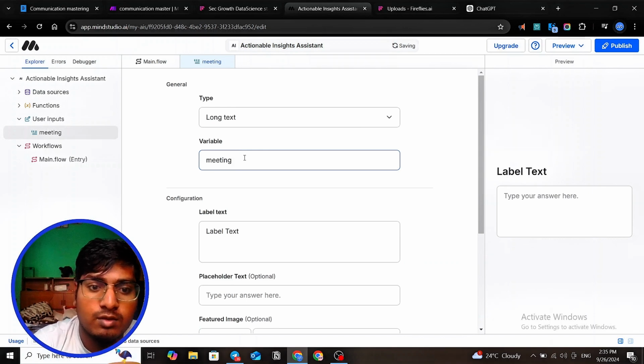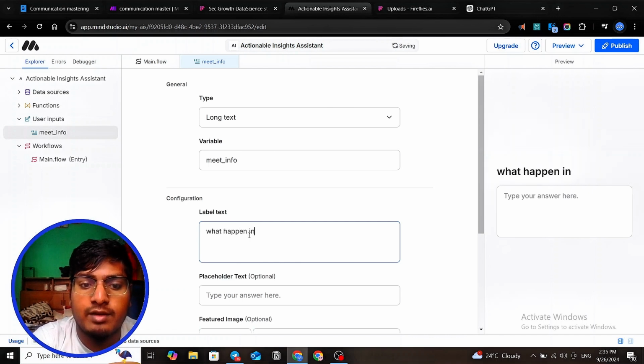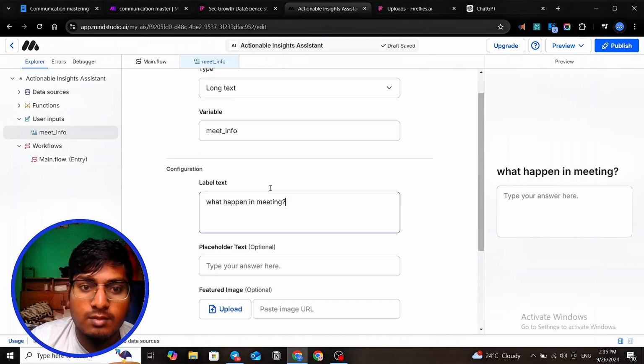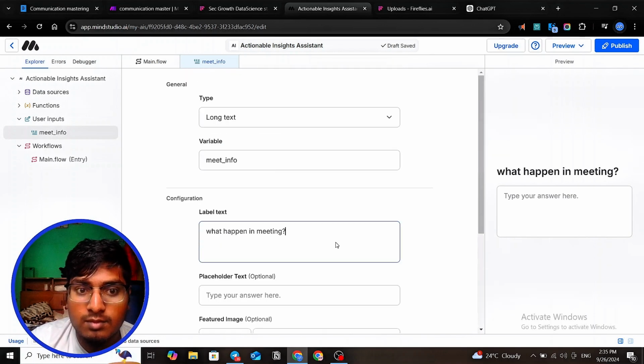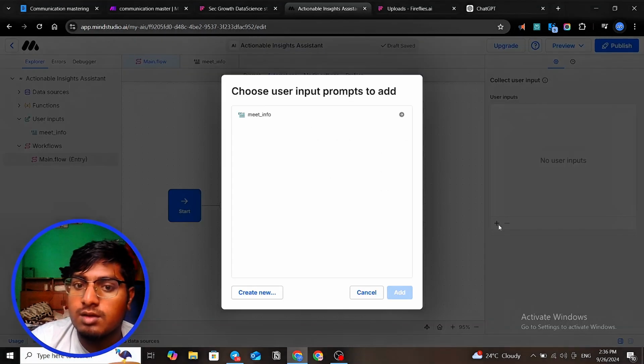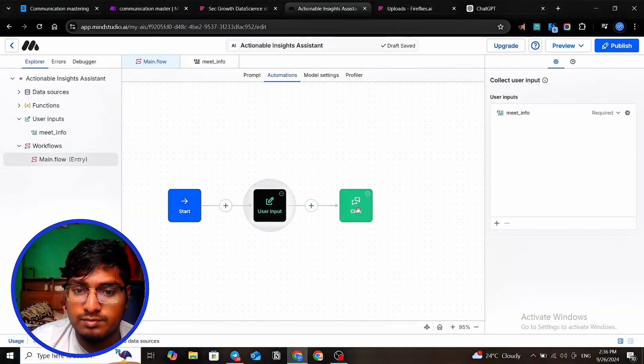Variable name is meet.info. Label text is meeting. I'm putting this meet variable in meeting in user mode.